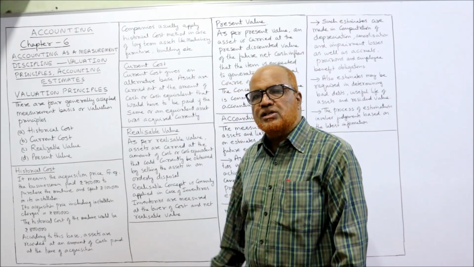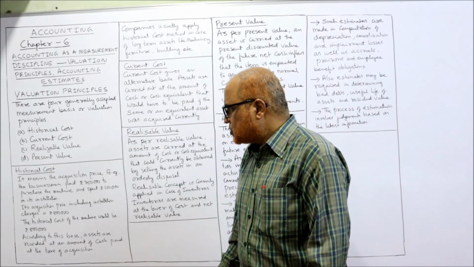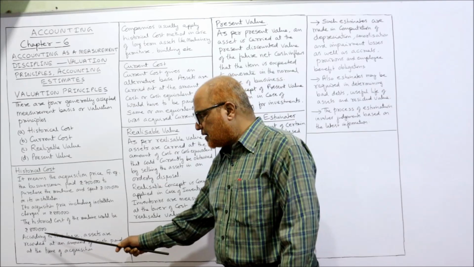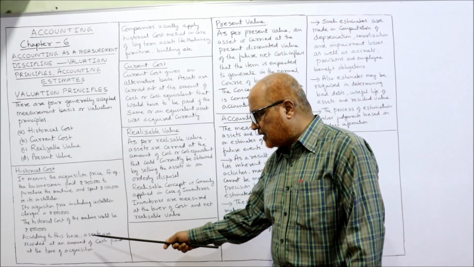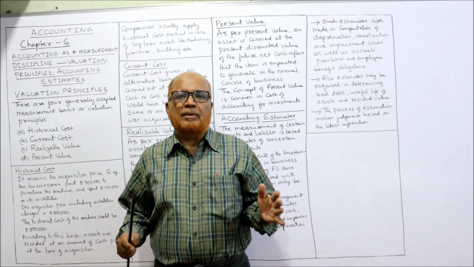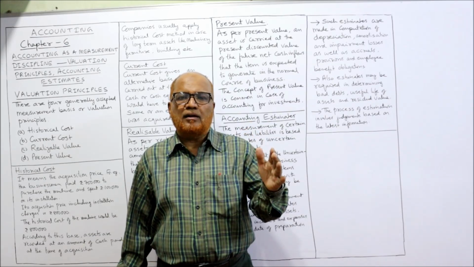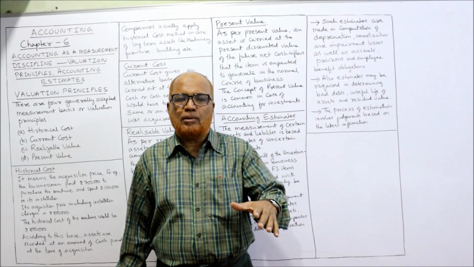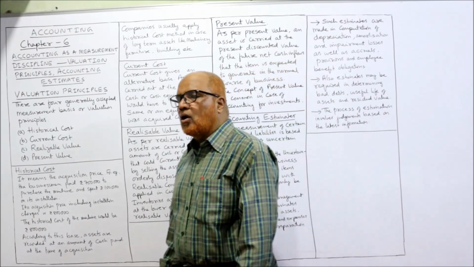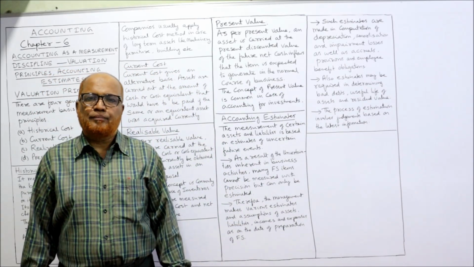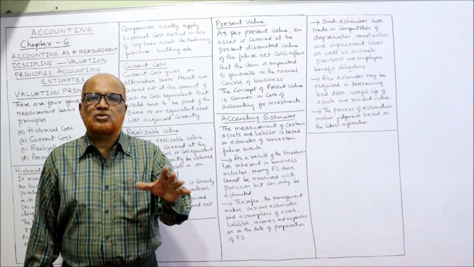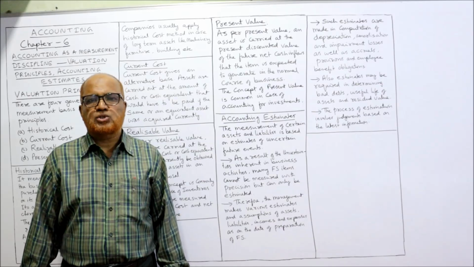Its acquisition price includes installation charges of 1 lakh. So acquisition price including installation charges 8 lakh. The historical cost of the machine would be 8 lakh. According to this basis, assets are recorded at an amount of cash paid at the time of acquisition. So according to historical cost method, whatever amount paid in order to acquire, in order to install the machine, that is called historical cost. Now companies usually apply historical cost method in case of long-term assets like machinery, building, furniture, etc. So normally these non-current assets, fixed assets will be valued at historical cost.